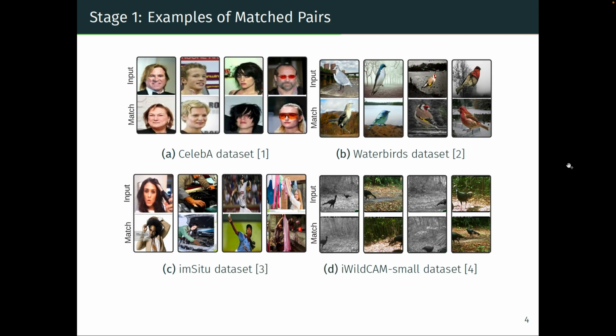Here, we can see a few examples of retrieved match pairs for the four datasets we considered. Again, for CelebA, we want to predict the blond/not blond hair color, which is spuriously correlated with gender. So in stage 1, we will match male to female and female to male. As we can see, matching is able to preserve attributes such as hair color and its shape, pose, and sunglasses.